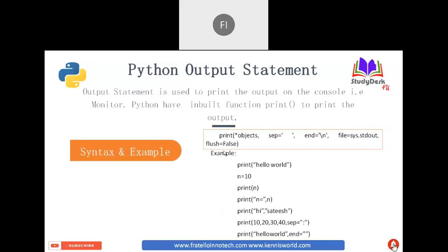So please remember, the print will help you to print something on the console. Print generally takes text as content, but you can also pass variables. If a variable has a value, that variable can also be printed. And there are some other options, like separator and end line, that I will explain.